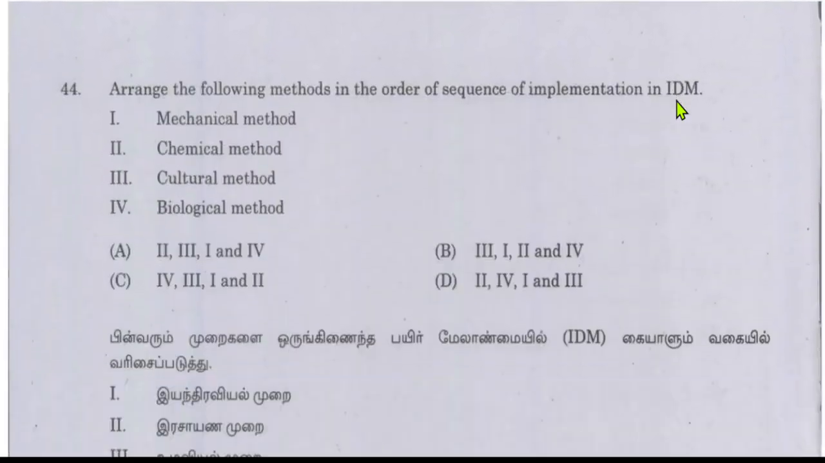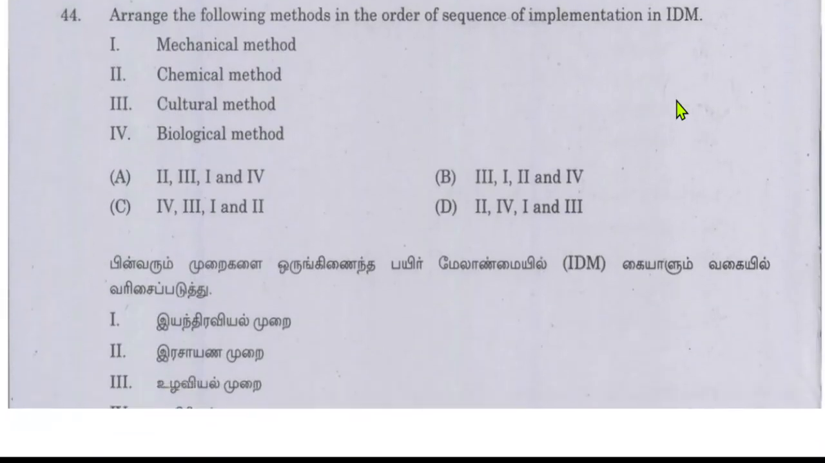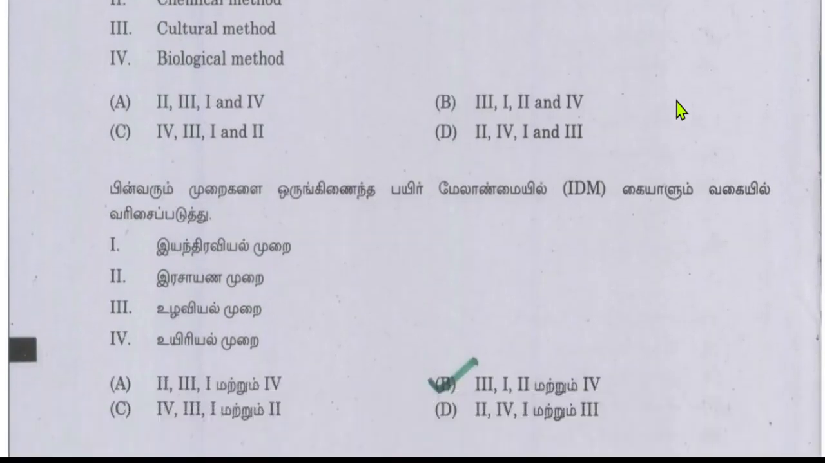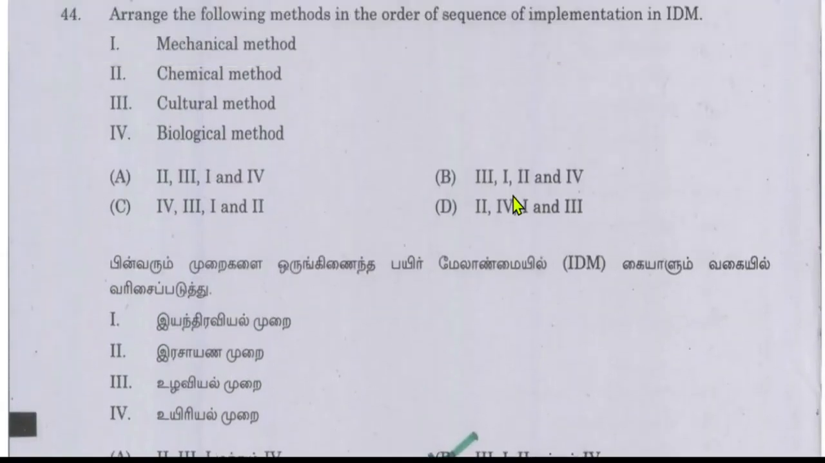The next question is, arrange the following methods in the order of sequence of implementation in IPM. The options are mechanical method, chemical method, cultural method, biological method. So now you have to choose the order of sequence. This is a very tricky question. You know all these things, but now you have to arrange the order of sequence and choose the correct answer. So the answer will be B.